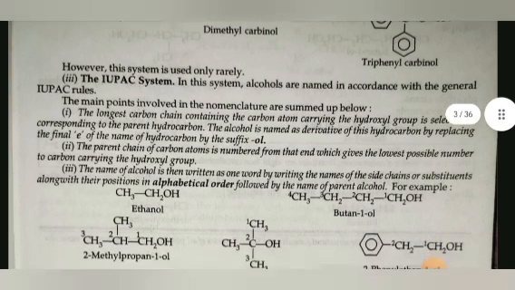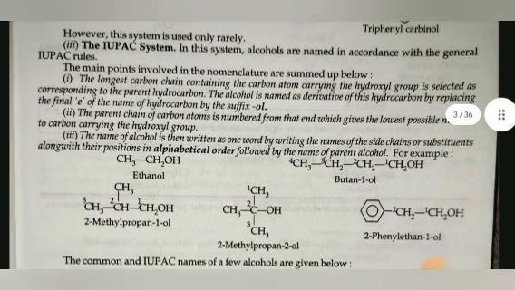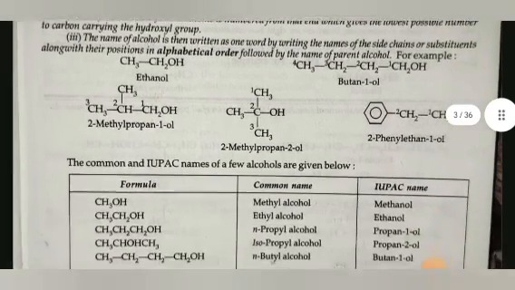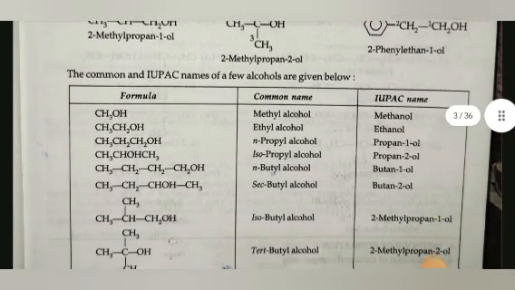Second, the parent chain of carbon atoms is numbered from that end which gives the lowest possible number to the carbon carrying the hydroxyl group. Third, the name of the alcohol is then written as one word by writing the names of the side chains or substituents along with their positions in alphabetical order, followed by the name of the parent alcohol. For example, ethanol, butan-1-ol, 2-methylpropan-1-ol, 2-methylpropan-2-ol, 2-phenylethan-1-ol. The common and IUPAC names of a few alcohols are given below.